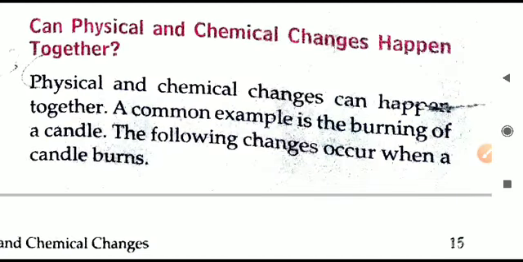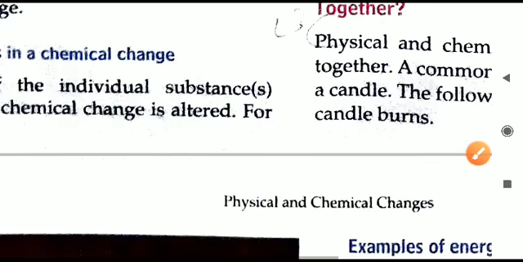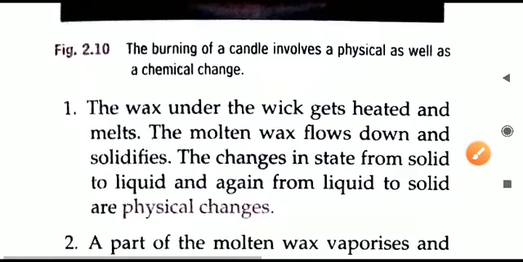Let us now come to the next point: can we have both changes, physical as well as chemical? Can both changes happen together or not? Yes, they can. Both physical and chemical changes can take place simultaneously in the same process. An example is the burning of a candle. Whenever a candle is burning, both physical as well as chemical changes take place. You may question how this is happening.